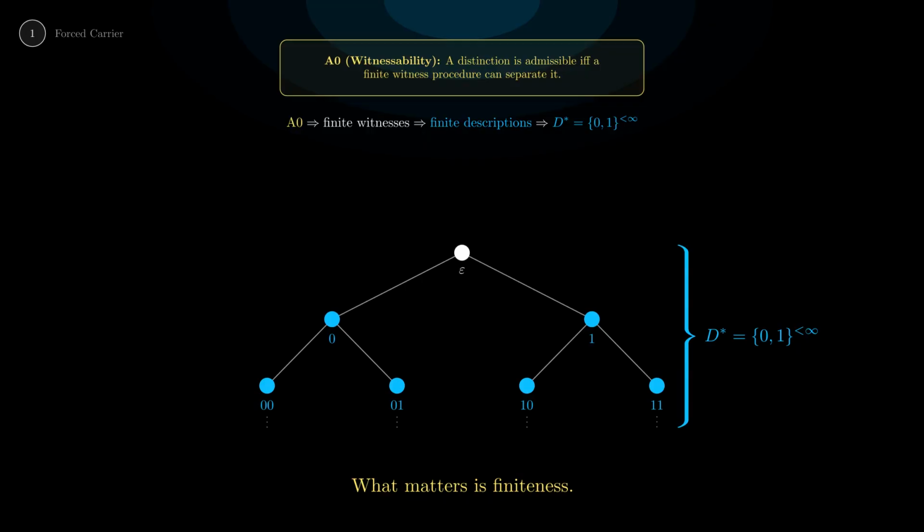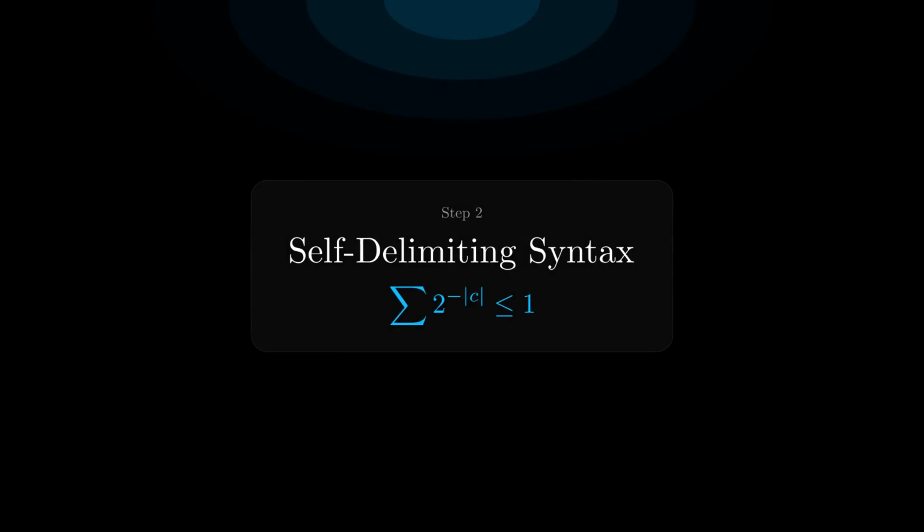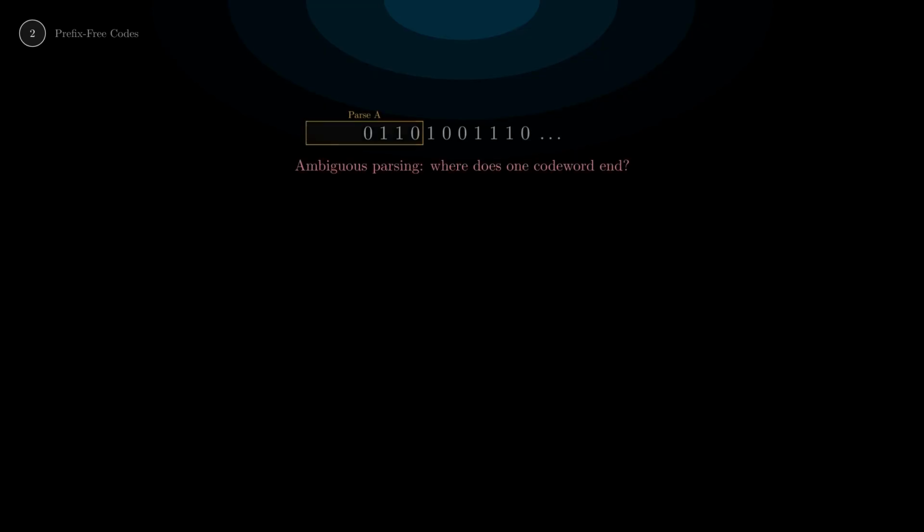We chose binary, but we could have used ternary, or any other finite alphabet. This choice is what we'll later call gauge. It doesn't matter which alphabet we pick, because they're all intertranslatable. Look at this raw bit stream. Where do the boundaries between objects fall? The parsing is ambiguous. In our closed universe, with no external delimiters, programs must be self-delimiting.